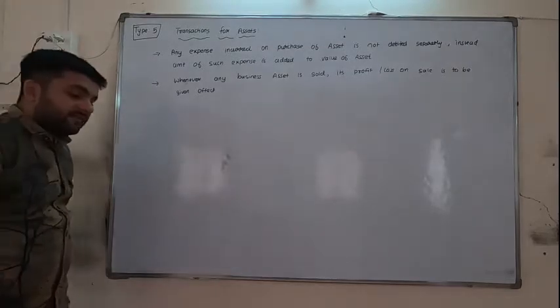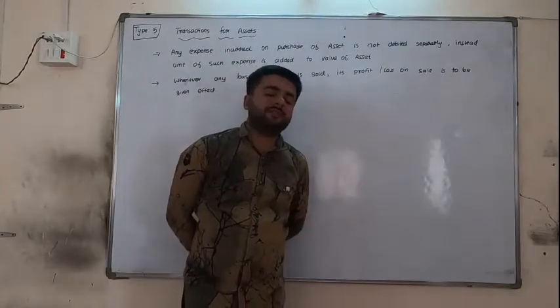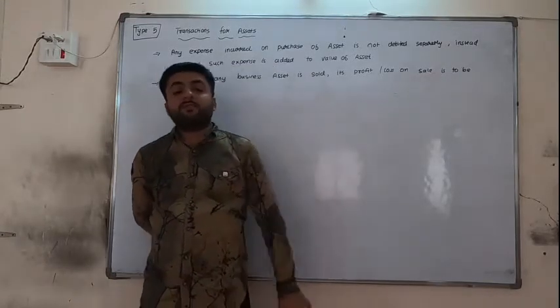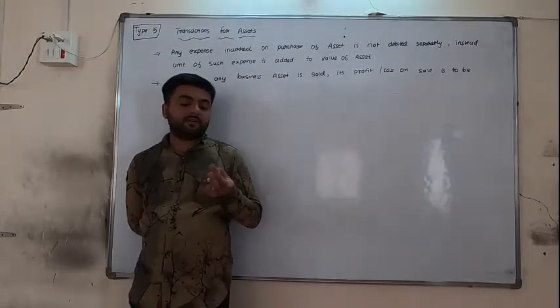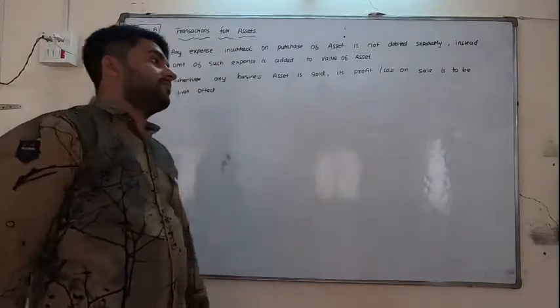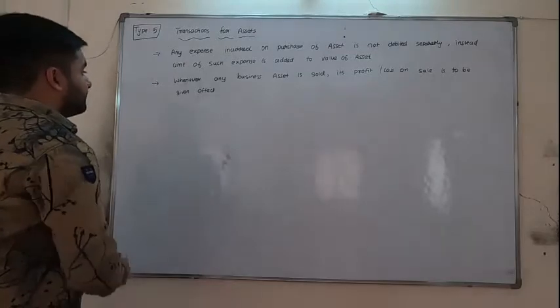So whenever we are having any asset in the business and we are selling it, so the loss or profit incurred on it should be given effect. Suppose we are incurring loss, then losses are debit, so we should debit that loss on sale of asset, and if we are getting profit, then we should credit separately that profit on sale of asset. When it is coming in the transaction, we will see. And one more thing,